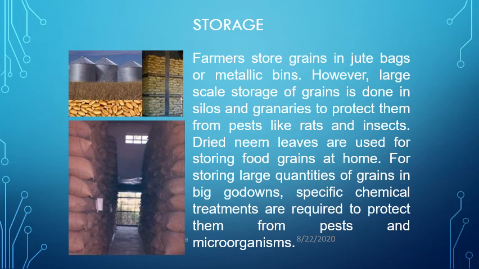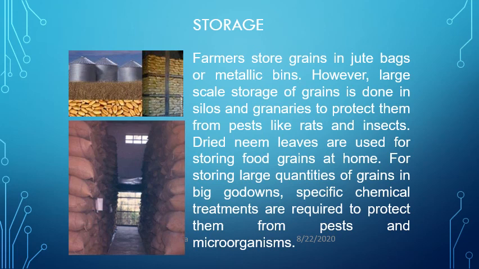Now, how to store? Farmers generally store grain in jute bags or metallic bins. However, large-scale storage of grain is done in silos and granaries to protect them from pests like rats and insects. Dried neem leaves are used for storing food grains at home. For storing large quantities of grain in big godowns, specific chemical treatments are also required to protect them from pests and microorganisms.